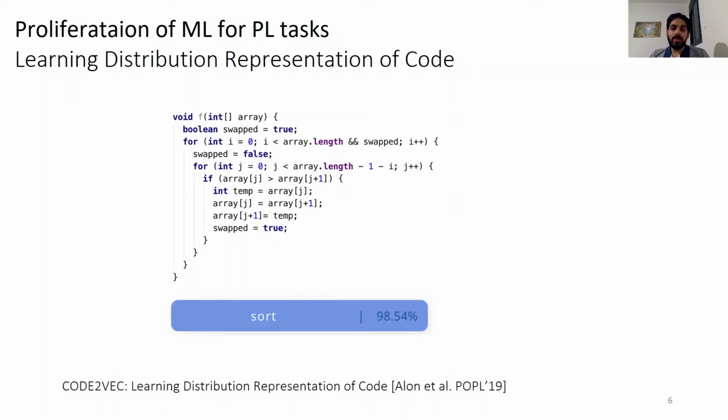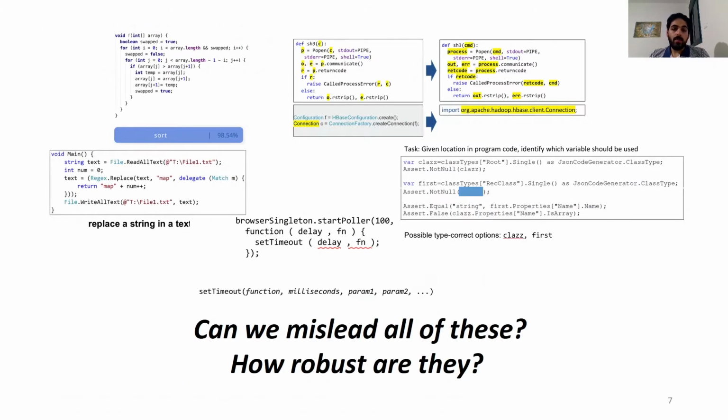And lastly, we see here code2vec, a model that gets a function body and classifies its name. So here is some code, and it was classified correctly as sort. But we want to ask, can we mislead all of these models? How can we measure the robustness?